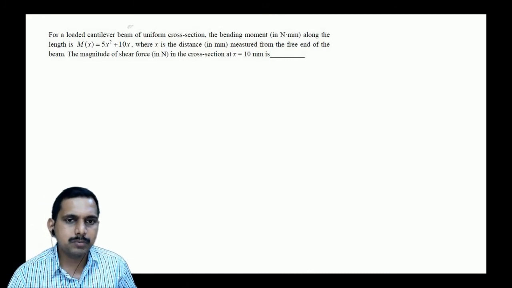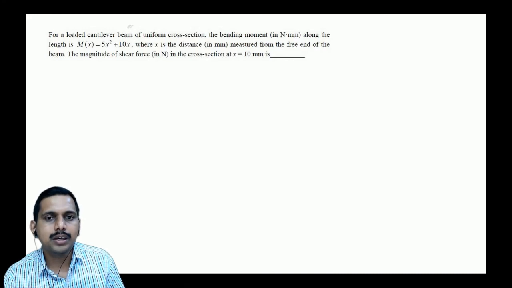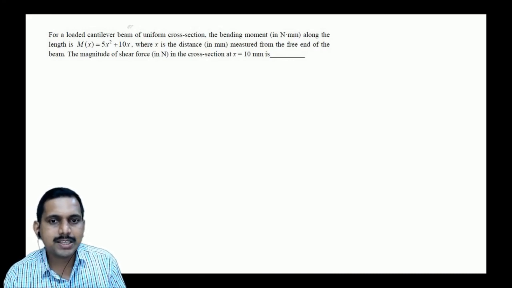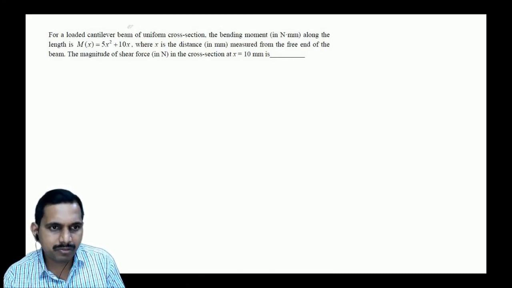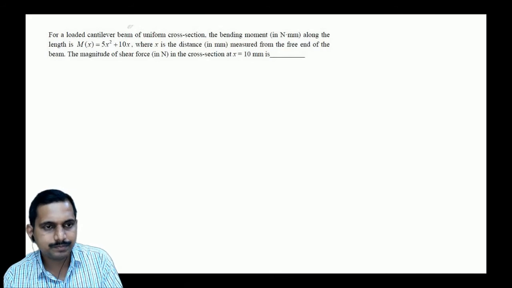For a cantilever beam of uniform cross section, the bending moment in Newton millimeter along the length is given, where x is the distance measured from the free end of the beam. The magnitude of shear force in the cross section x equal to 10 millimeter is.